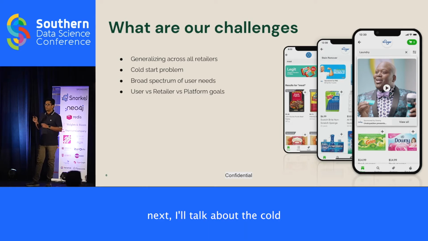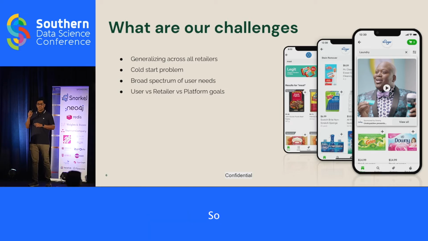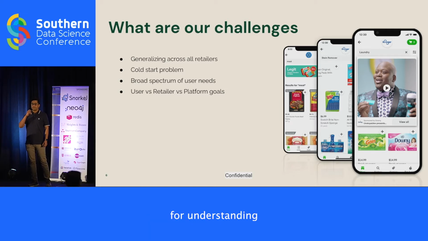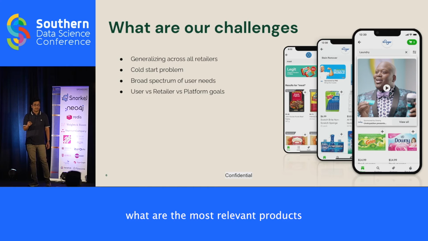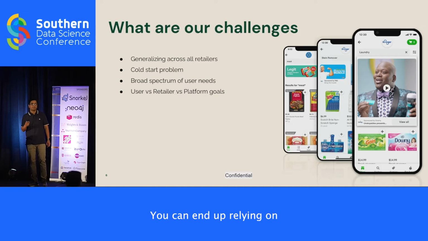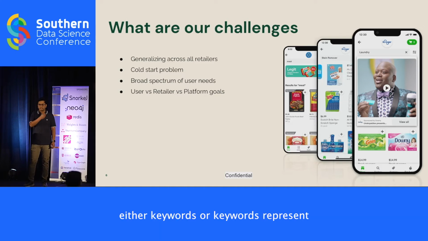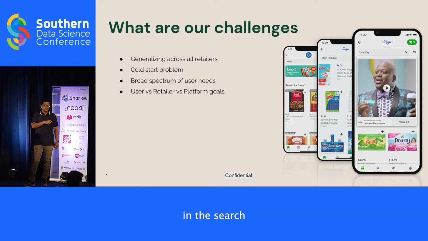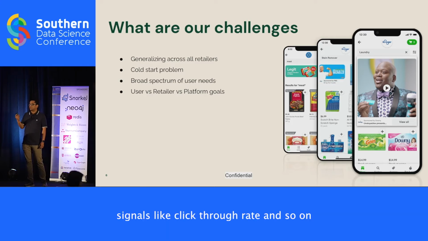Next, I'll talk about the cold start problem that we have. For understanding what are the most relevant products for a given query, let's say they're very popular queries or very popular products, you can end up relying on either keywords that are present in the search or historical user signals like click-through rate and so on to determine this.